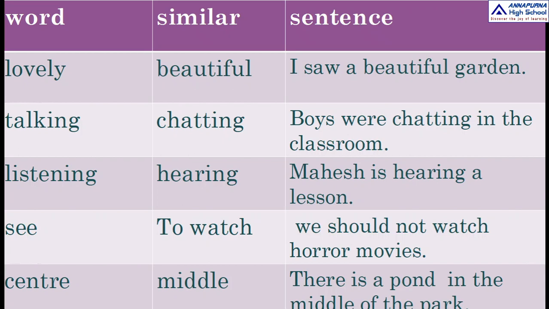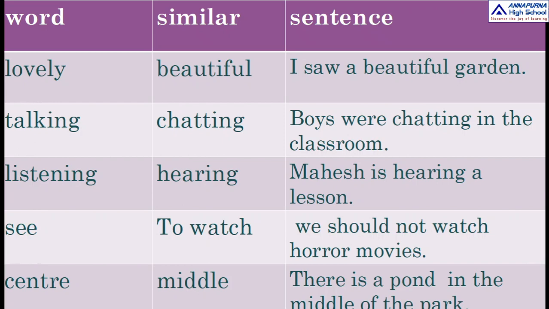So here similar word is chatting. So sentence can be, boys were chatting in the classroom. Next one is listening. So listening means hearing. So here similar word is hearing. So sentence can be, Mahesh is hearing a lesson.